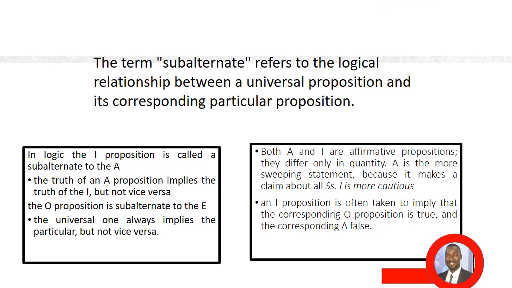The last of the logical relations in categorical propositions is the subalternate. The term subalternate refers to the logical relationship between the universal proposition and its corresponding particular proposition. For instance, the I proposition is called subalternate to A because the truth of A implies the truth of the I proposition, but not vice versa. The truth of the I proposition does not necessarily imply the truth of the A proposition. The same applies to the O proposition as being subalternate to the E proposition. The universal one always implies the particular, but not vice versa.